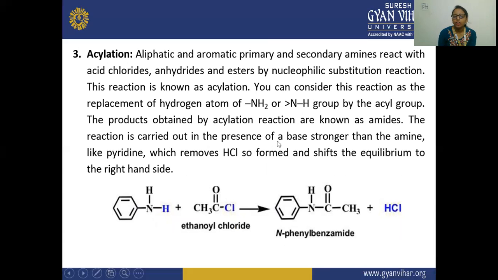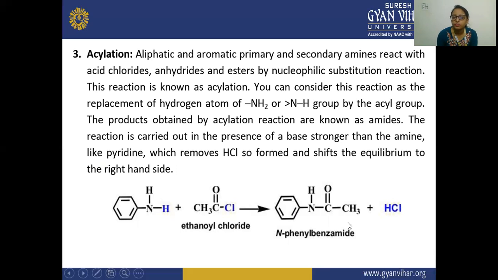And this reaction is carried out in the presence of a base stronger than the amine, like pyridine, which removes the HCl so formed and shifts the equilibrium to the right-hand side. So here you will see in the acylation, this aniline is reacted with this acyl chloride, and this H is replaced from here, and there is a formation of this amide.